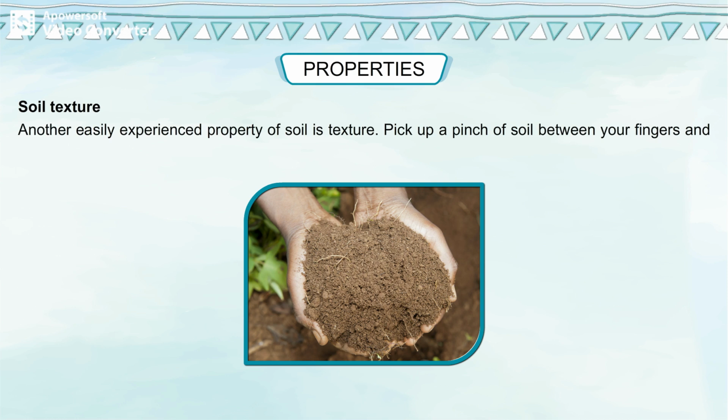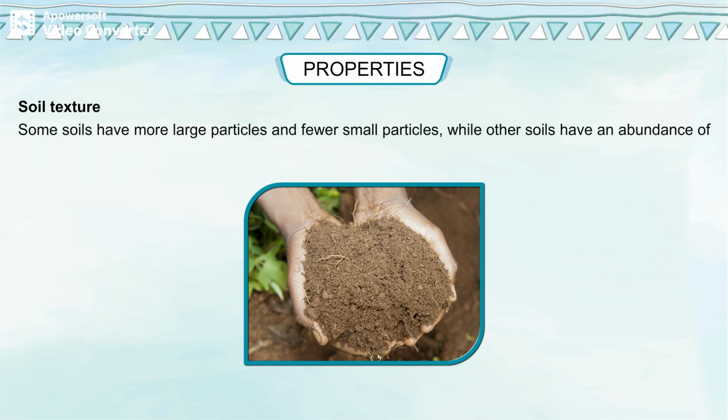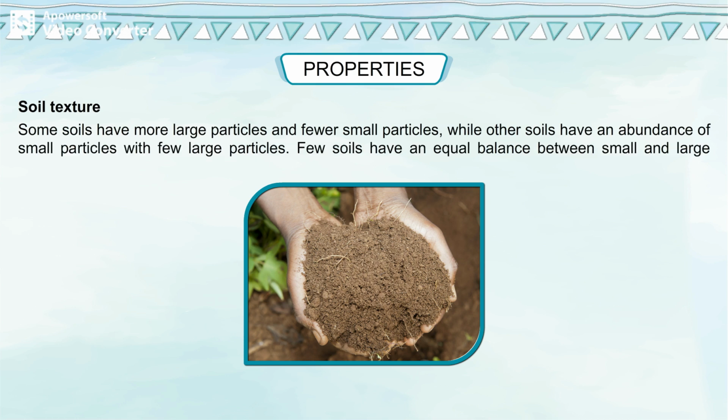Pick up a pinch of soil between your fingers and rub it back and forth. You will quickly notice that the soil is made up of many different sized particles. These particles give the soil its texture. Some soils have more large particles and fewer small particles, while other soils have an abundance of small particles with few large particles. Few soils have an equal balance between small and large particles. These well-balanced soils are most healthy for plant life.